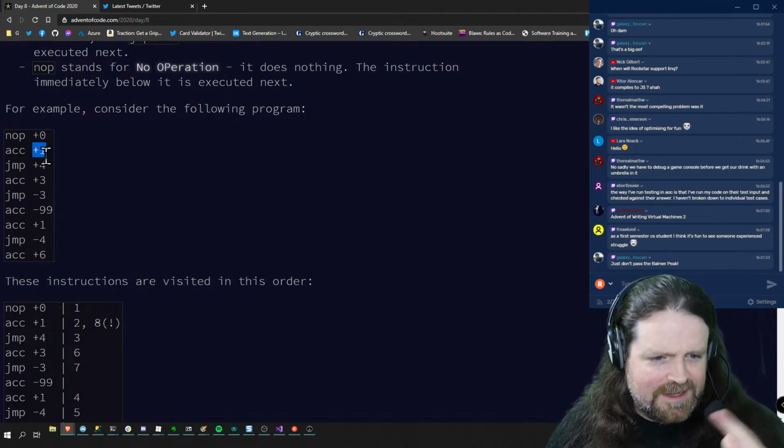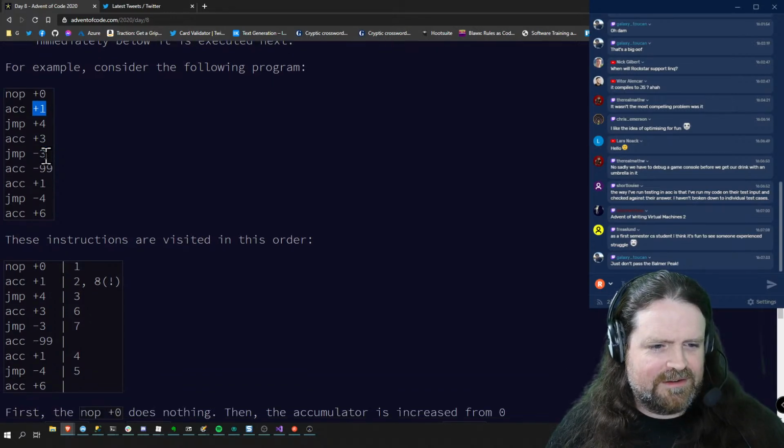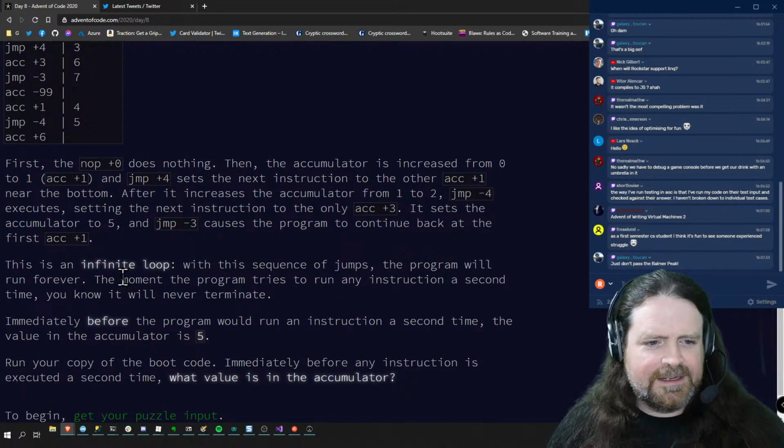Accumulator +1 is... yeah. All right, so that's all going to go round and round and round. Yeah, and it's never going to get to that instruction, and it's never going to get to that instruction. All right. Sweet.